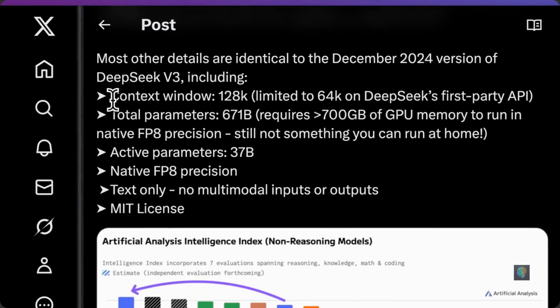Now, in terms of the model, the context window is 128,000. Now, mind you, it is limited to 64,000 if you're going directly through DeepSeek's first-party API.